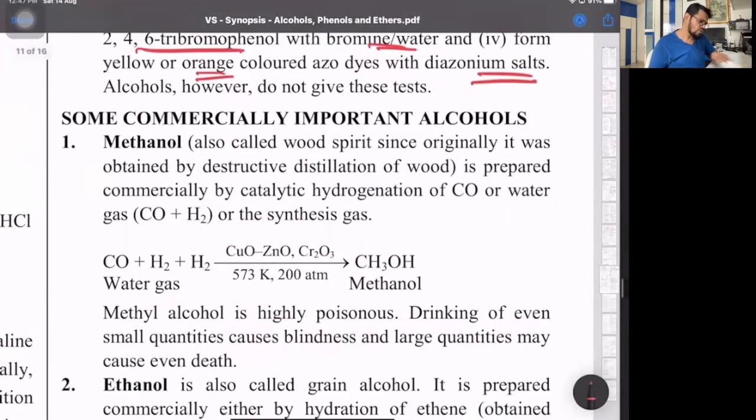And commercial preparations we have discussed, that is with water gas, also called syngas, where CO plus H2 gives us, there's a misprint here, CO plus 2H2 will give us nothing but CH3OH. So rather than CO plus H2 plus H2, it has to be 2 moles of hydrogen. Then it makes sense.